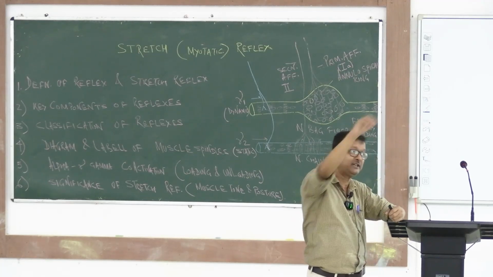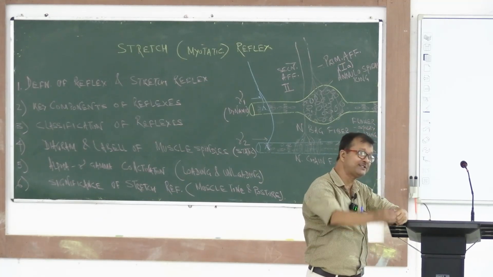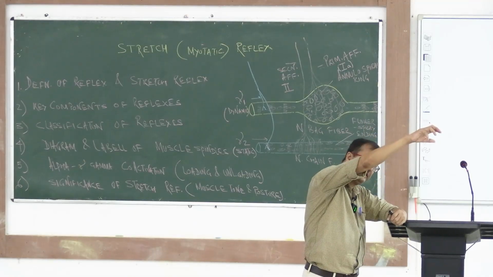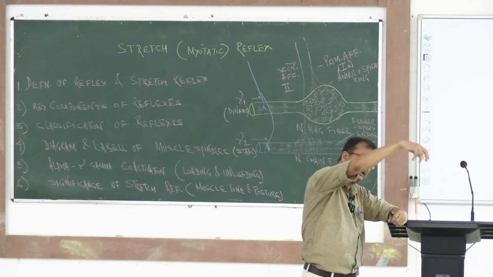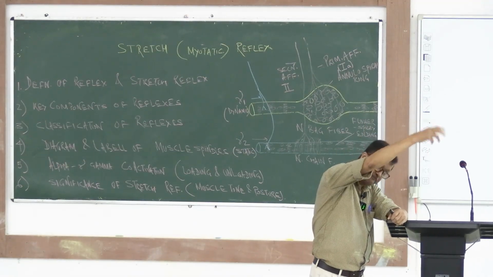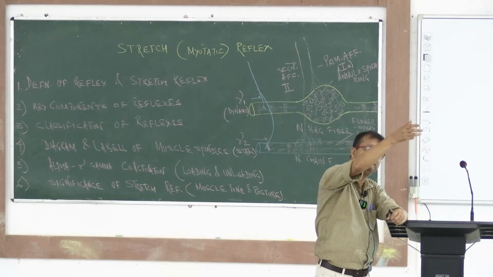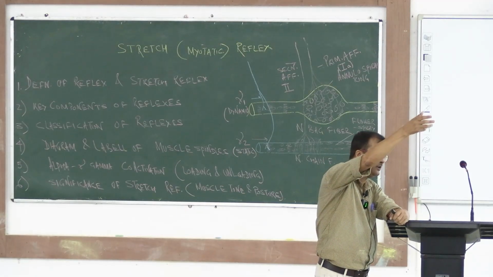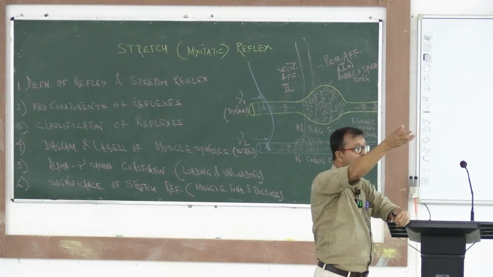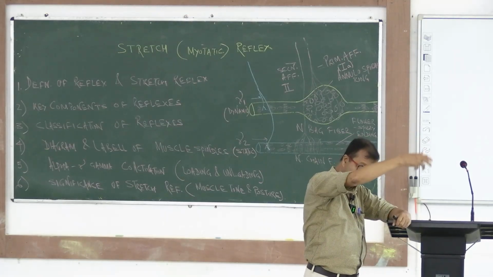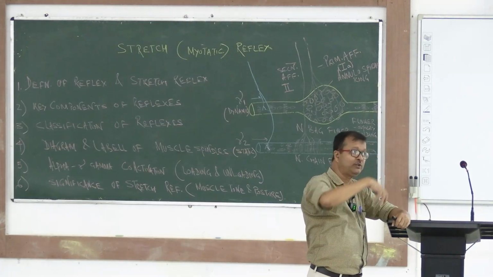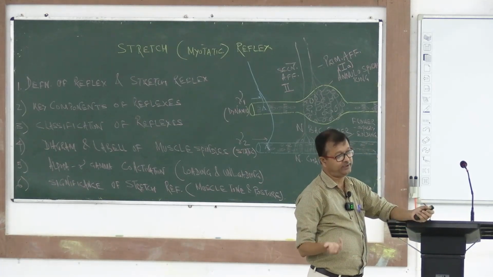That continuous signal will reach the integrating center, and from the spinal cord immediately, the efferent or lower motor neuron causes the effector response.